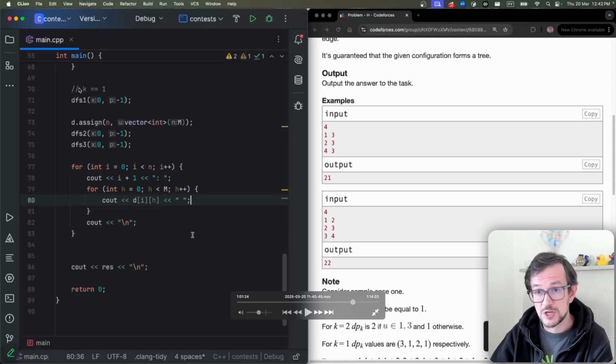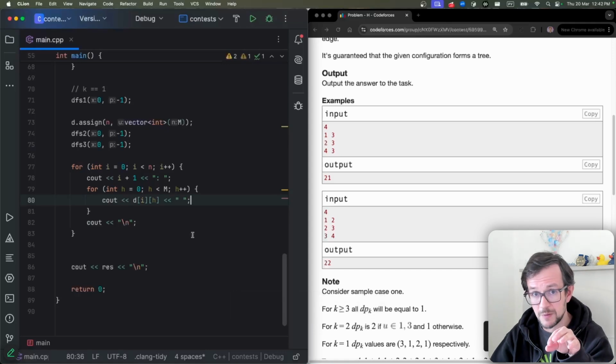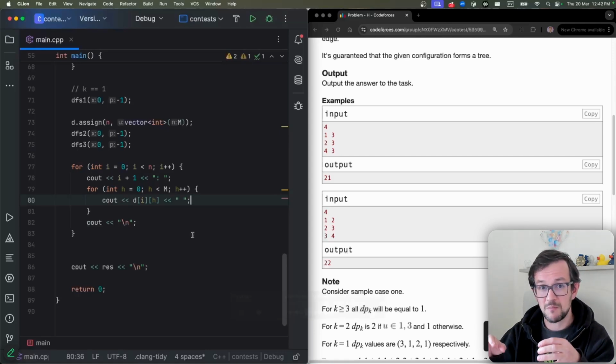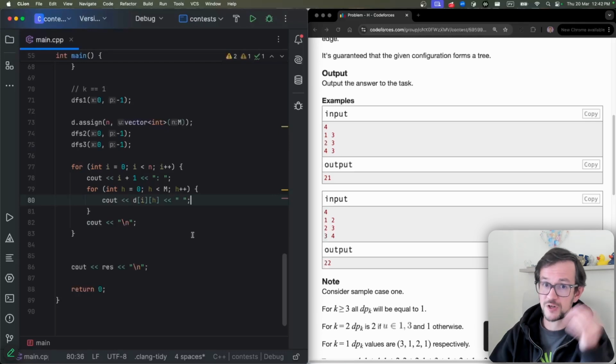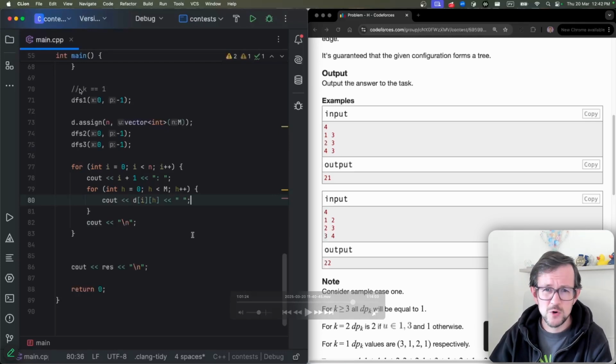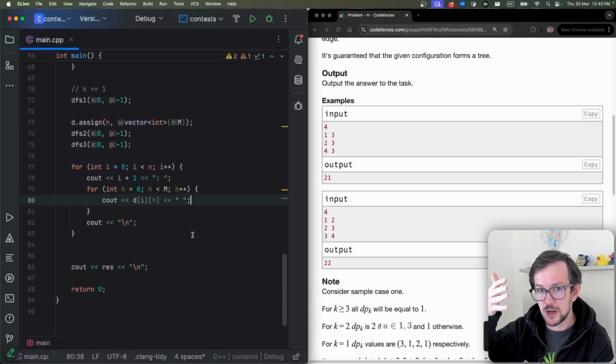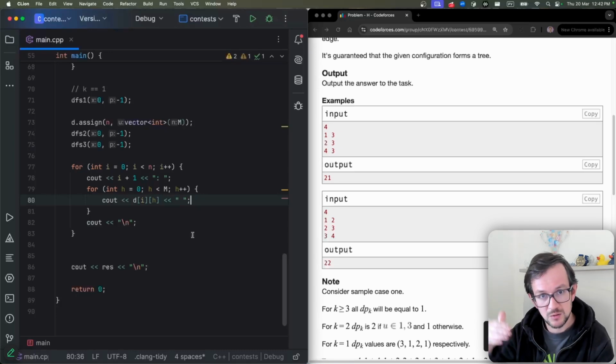First DFS, just for the case k equals 1. Second DFS, calculate the main dynamic programming. And third DFS, calculate the maximum for each subtree of the first dynamic programming. Maybe you can do it at the same time. Probably yes. But for me, it's easier to split all the operations into several steps, so it's easier to check that all of them work fine.